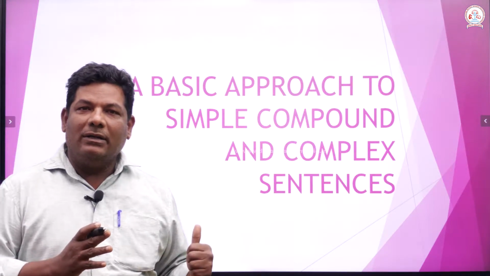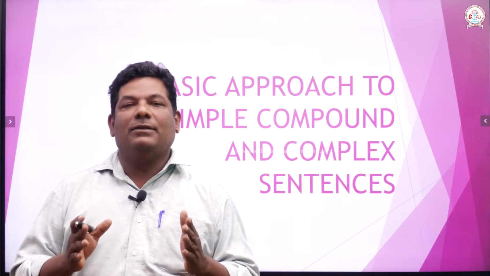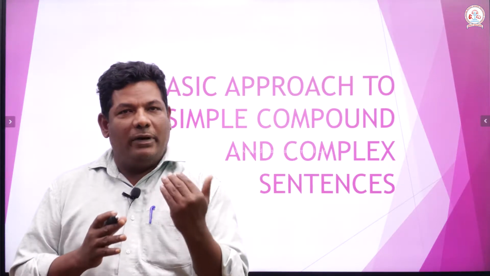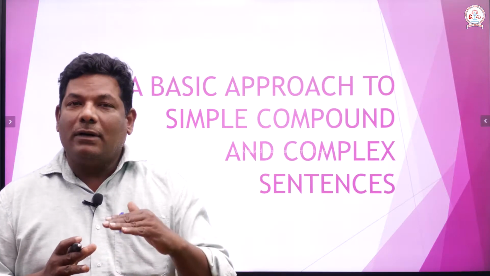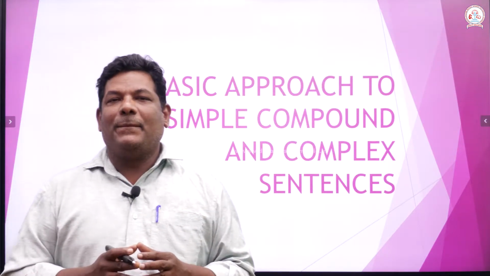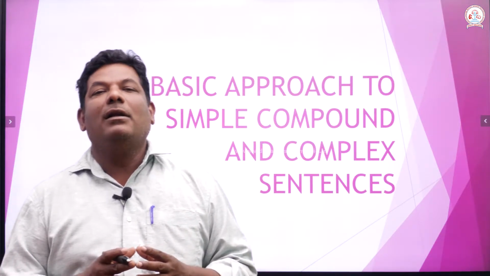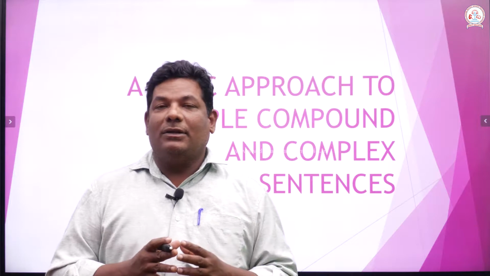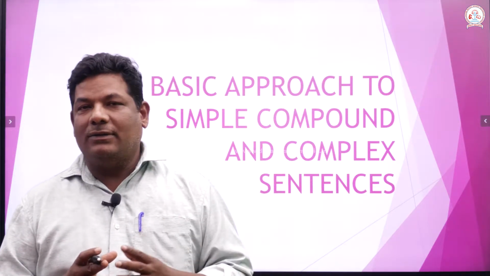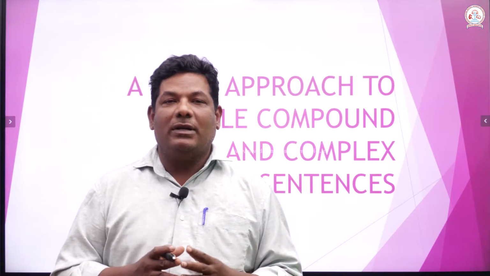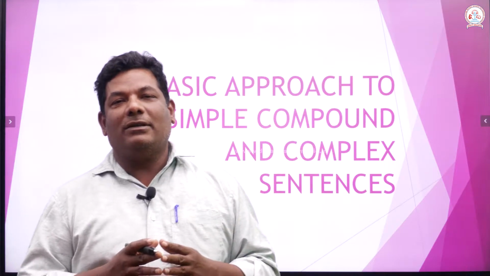Before entering this topic, we must understand the basic things about these kinds of sentences. In your previous classes, you might have studied different kinds of sentences. When the teacher asks, what are the kinds of sentences? The answer is declarative or assertive sentence, interrogative sentence, imperative sentence, and exclamatory sentence. These are 4 kinds of sentences.